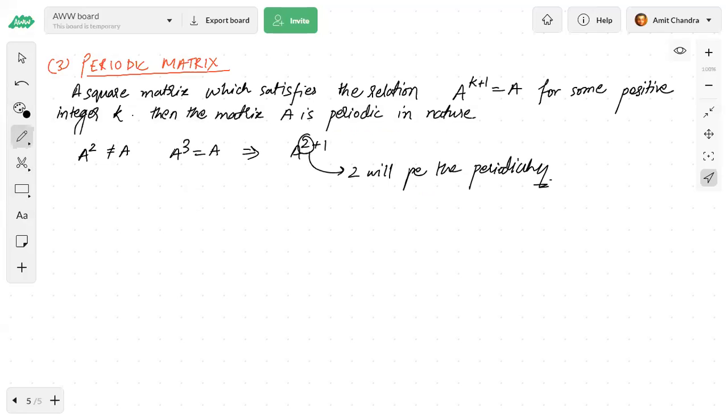So 2 will become the periodicity of this particular matrix. Okay, check this one also.